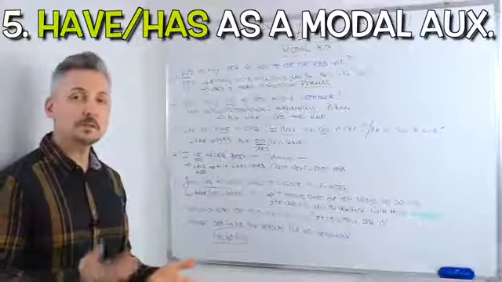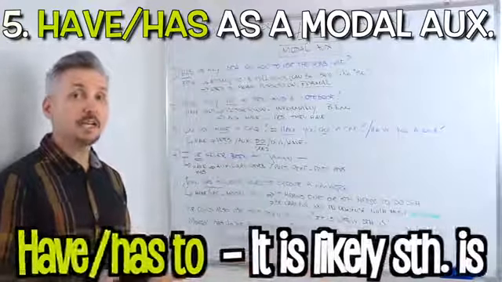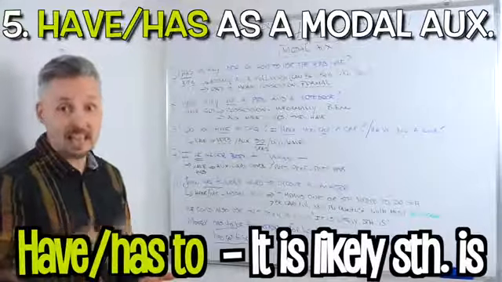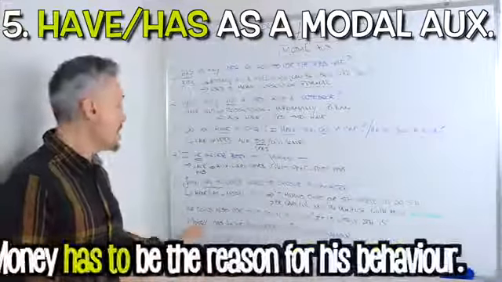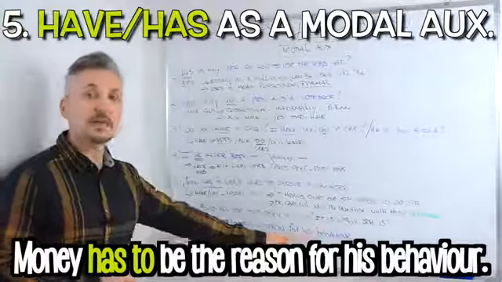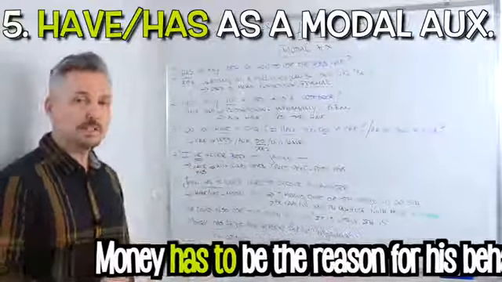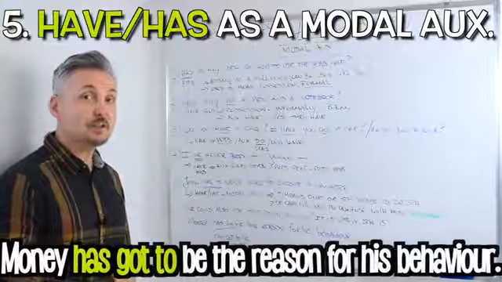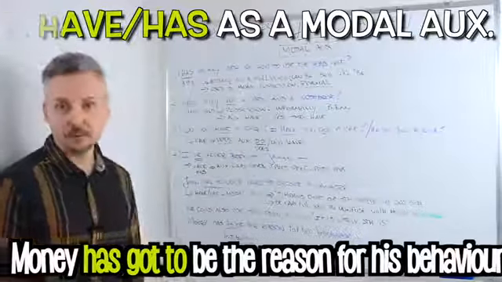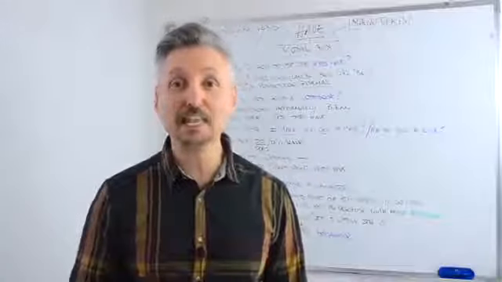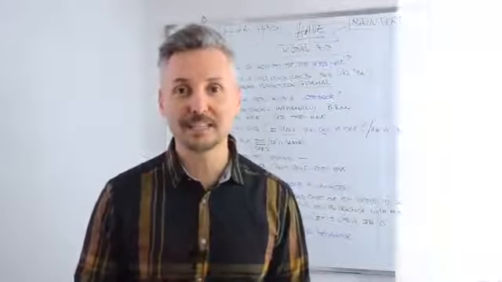We could also use have to or has to mean it is likely something is. For example, money has to be the reason for his behavior. I could also say, money has got to be the reason for his behavior. Let me erase this and I'll be back with two other uses.